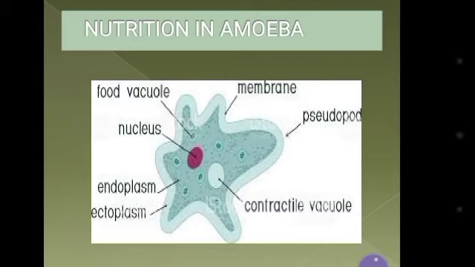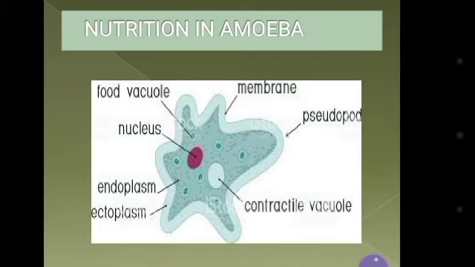Amoeba's food is microscopic plants, microscopic animals and bacteria. Microscopic plants include diatoms and minute algae, and microscopic animals include protozoa and nematodes. Amoeba's diet also consists of dead organic matter. Amoeba has holozoic nutrition.